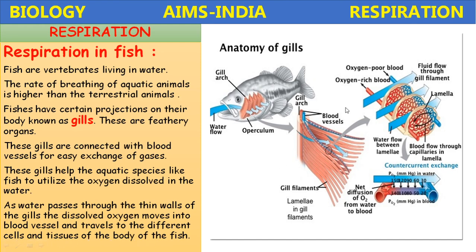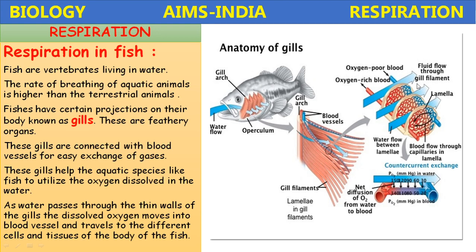If you see the anatomy of the gills, it is a bony fish where the operculum is present. Beneath the operculum, gill arches are present. These gill arches are made up of subunits called gill lamellae or gill filaments, and they are richly supplied with blood vessels. During the process of respiration, first the fish opens the mouth and allows the current of water to enter inside and closes the mouth. Here the blue color represents the oxygen deficit condition, and the red color represents the oxygen rich blood.